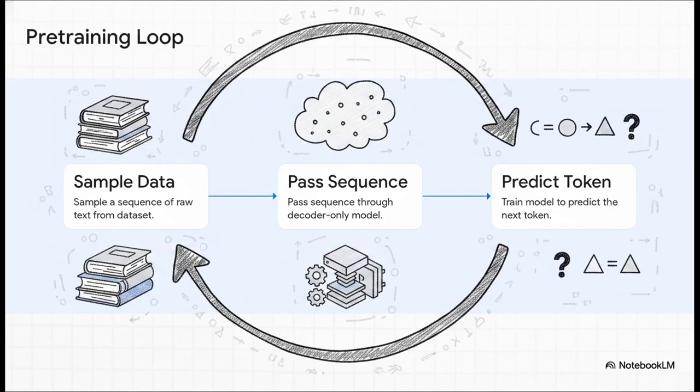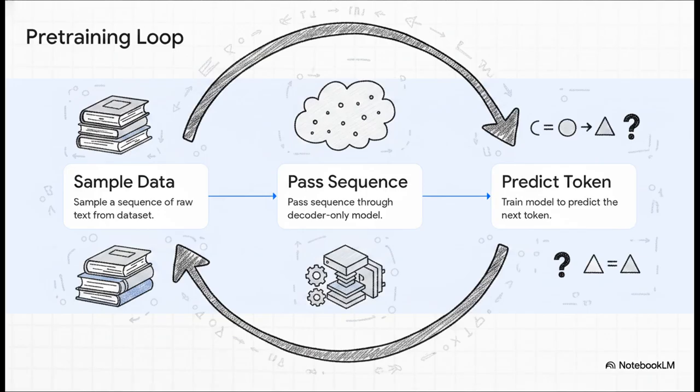This is the pre-training iteration loop. It leverages that next token prediction or standard language modeling objective that we talked about just a minute ago. It's a continuous, highly repetitive cycle. Step 1, sample a sequence of raw text from a massive curated corpus. Step 2, pass that textual sequence right through the decoder-only transformer we just looked at. And step 3, train the model to accurately predict the next token at each position within that sequence.